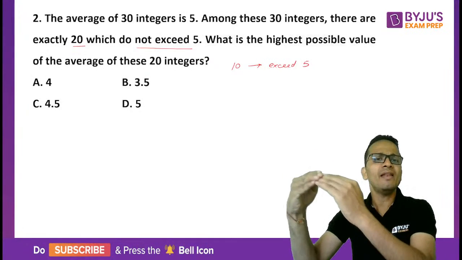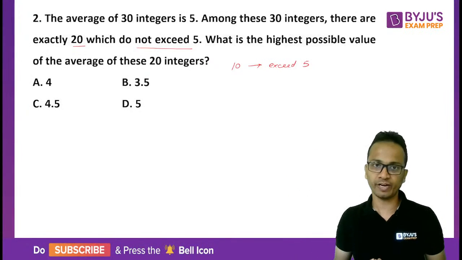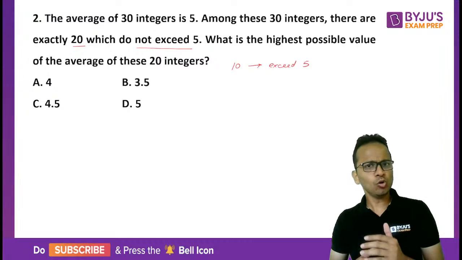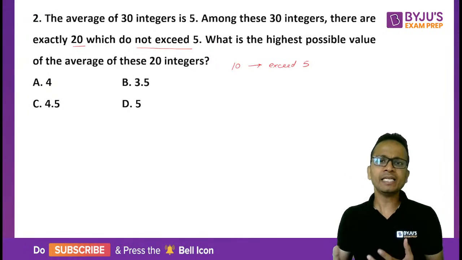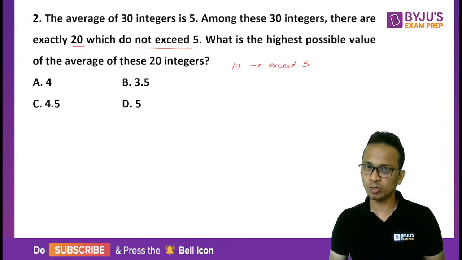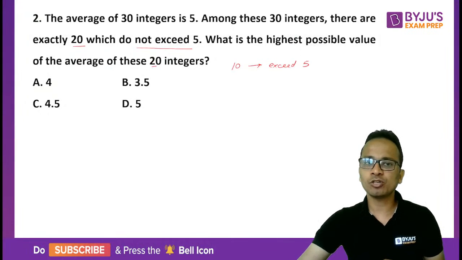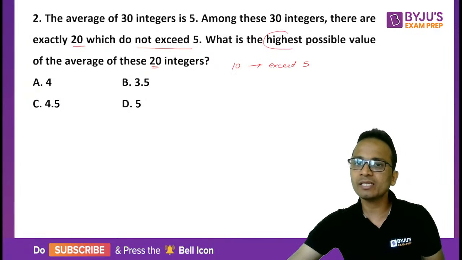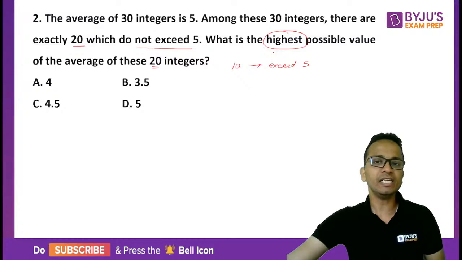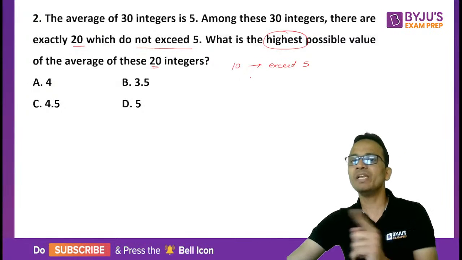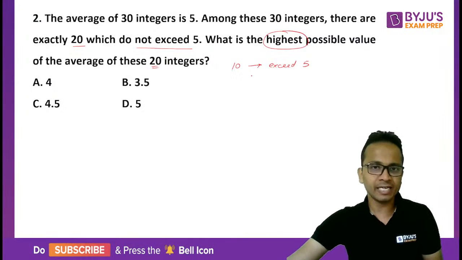That means they are less than or equal to 5. Okay, now we have to find the highest possible value of the average of these 20 integers. So if I need to maximize the average of these 20, that means we'll have to minimize the value of the remaining 10.